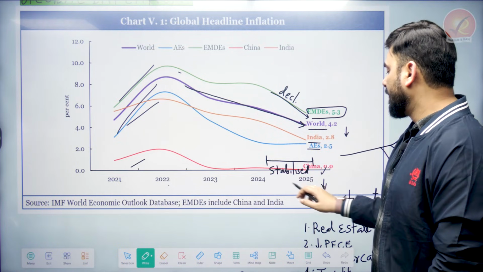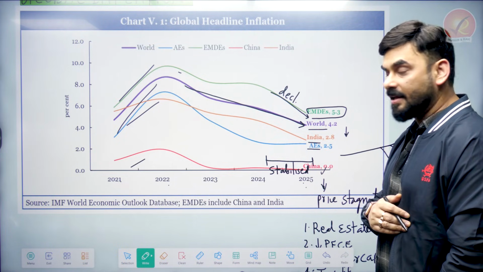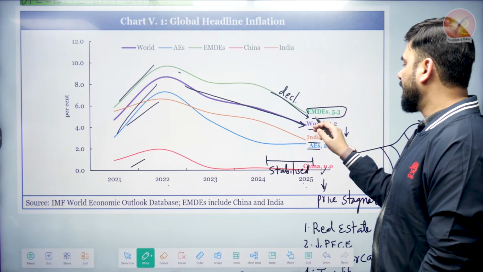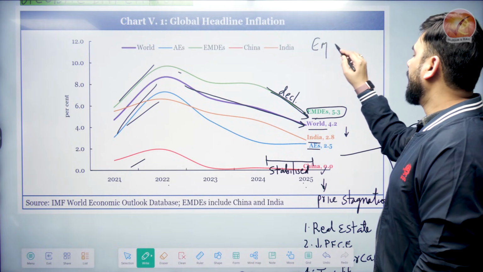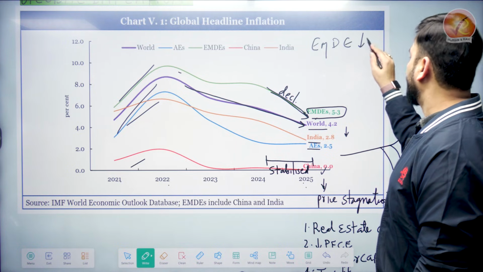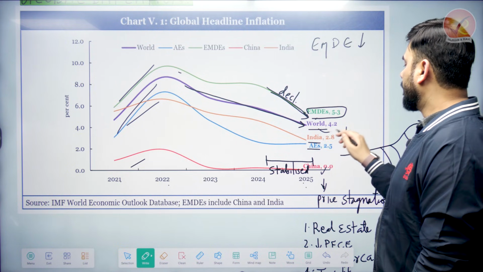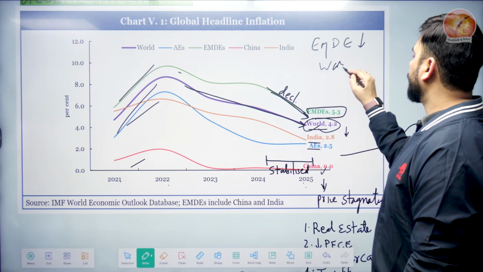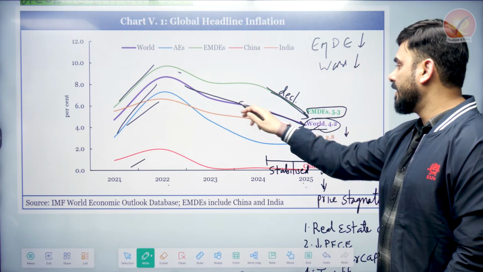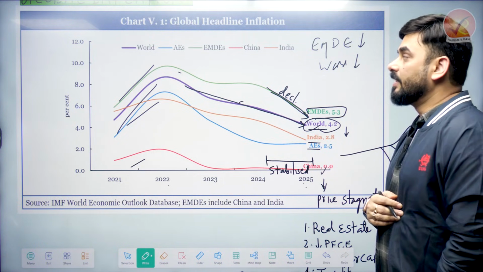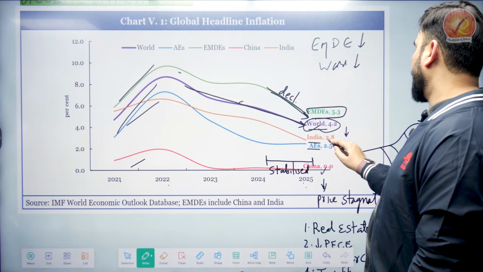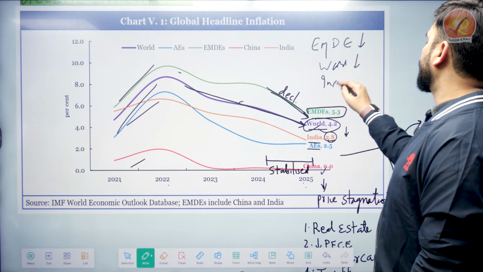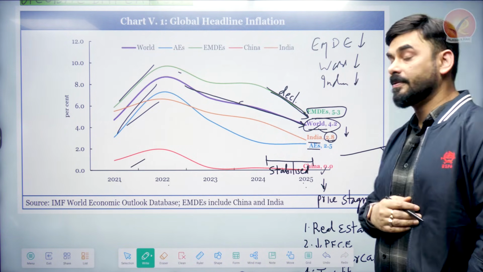If you recently see between 24 and 25, which is our main area of concern, you will see that in emerging markets the price declined. So what are we going to write for emerging market developing economies? Price declined. What happened to the world? In the world also we see that there has been a decline in price, right? So inflation is becoming slightly low. What happened to India? 2.8%, which means in India also we saw that inflation is reducing.